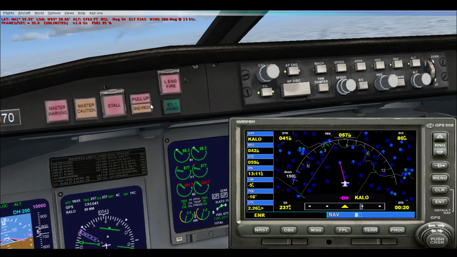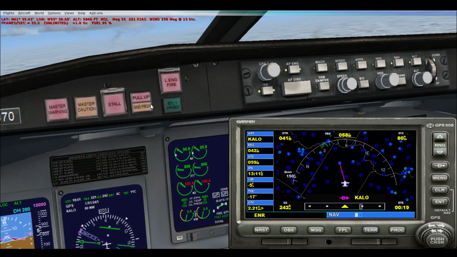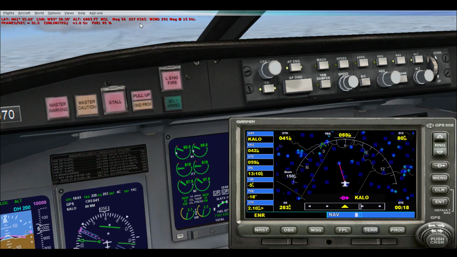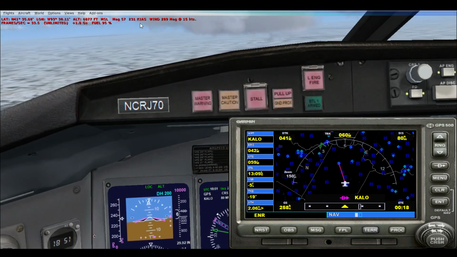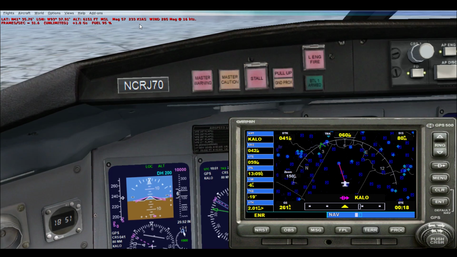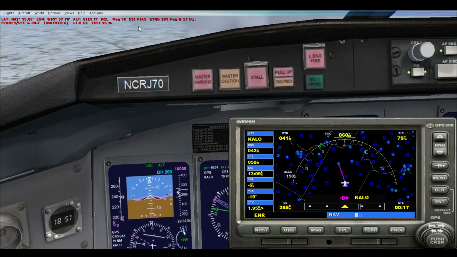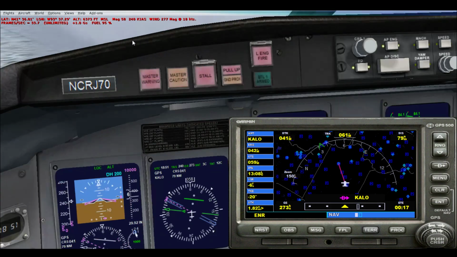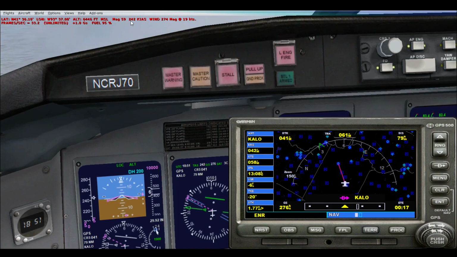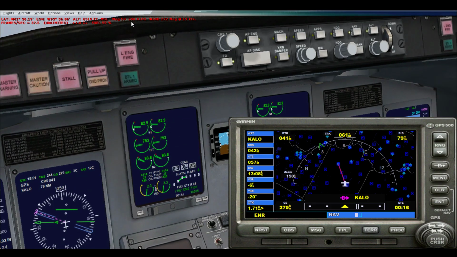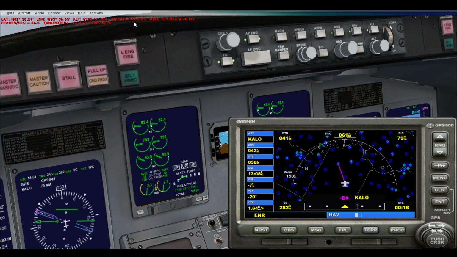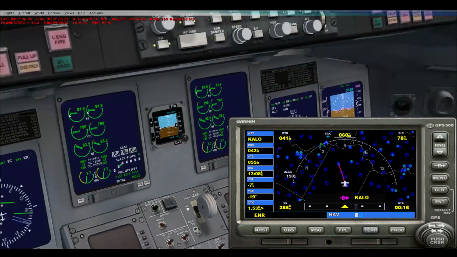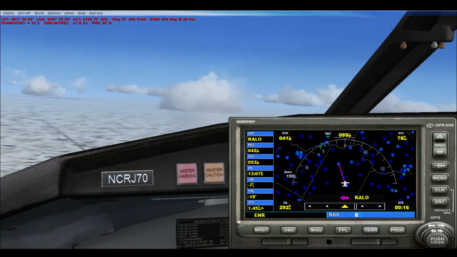So as of right now, we don't need to really do anything, except keep an eye on our speed so that we don't hit the overspeed warning, which for this aircraft I believe happens after 320 or 340 knots. So we need to keep an eye on that. But we are within the speed. We're pretty much good to go. We do want to set the flaps back to 0 as we're well after takeoff. And we are good to go.